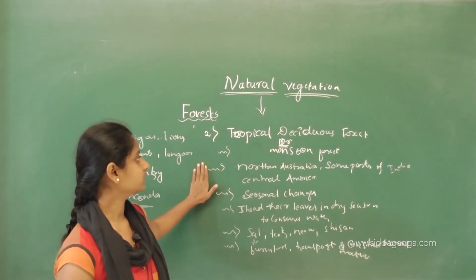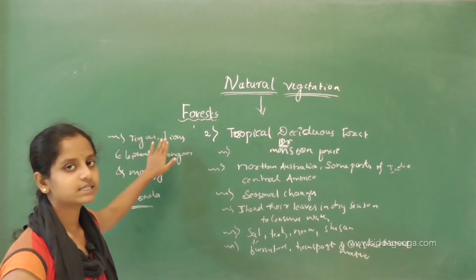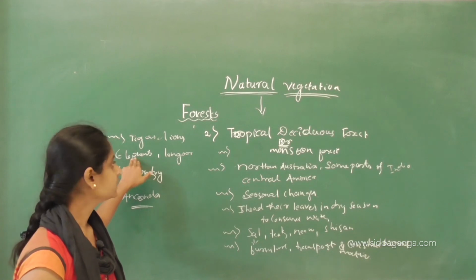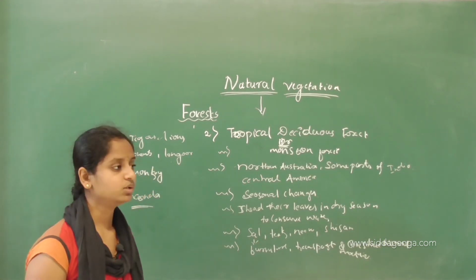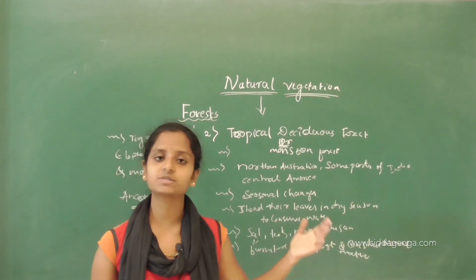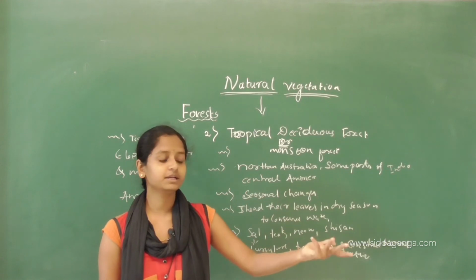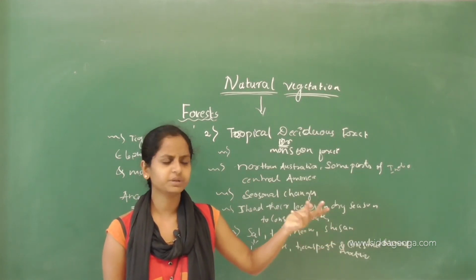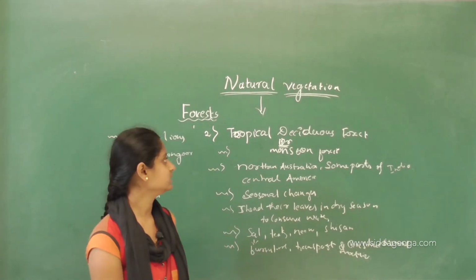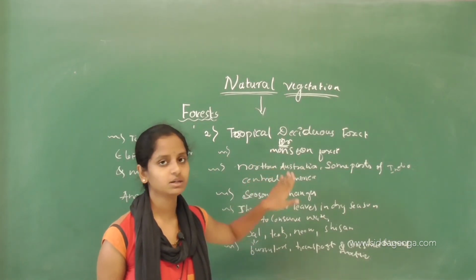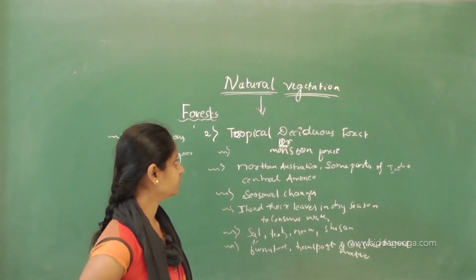And here in this tropical deciduous forest, we can see tiger, lion, leopards, langurs, monkeys, etc. And also anaconda, the world's big snake, which can even eat animals. It can eat us, even a bigger crocodile. It can eat bigger animals too. Those kinds of anacondas are also seen in this deciduous forest or monsoon forest. So, this is about the second type of forest.